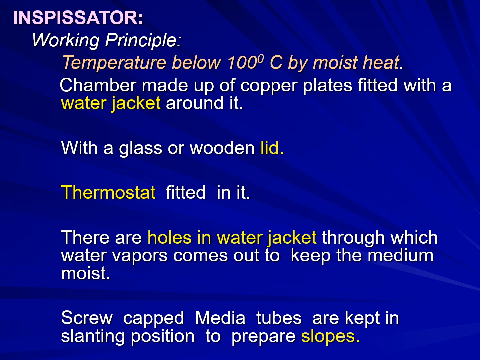So next is the inspissator. The working principle here is a temperature below 100 degrees Celsius by moist heat. It contains a chamber made of copper plates fitted with a water jacket around it, with a glass or wooden lid, and a thermostat fitted in it. There are holes in the water jacket through which water vapors come out to keep the medium moist. Screw-capped media tubes are kept in a slanting position to prepare slopes.